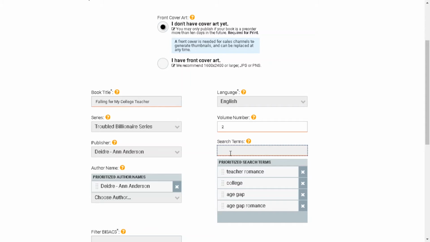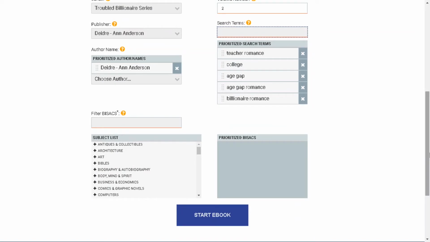And one more, let's say contemporary. No, that's a wide one. Let's say billionaire romance. All right, so we have some keywords here. I'm just going to leave it with 5 for now, but as I said, you can enter as many as you want in there. But remember that only the first few may get selected, depending on the platform.